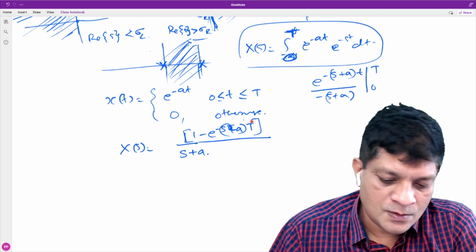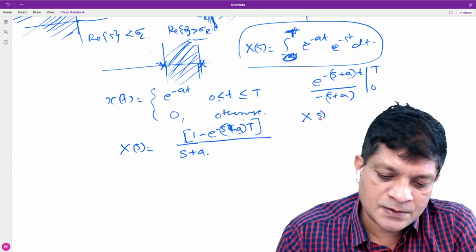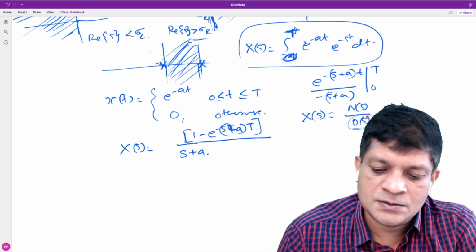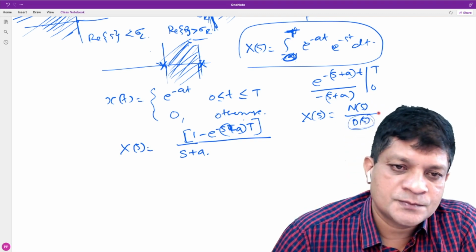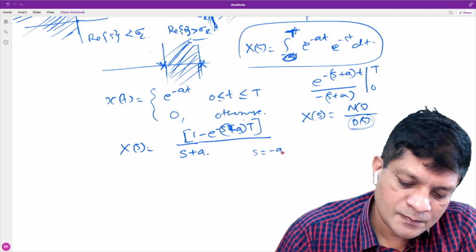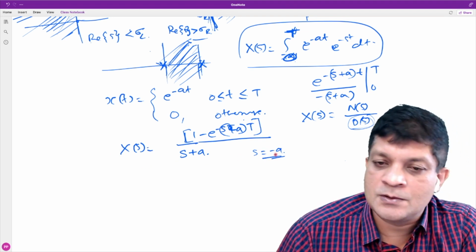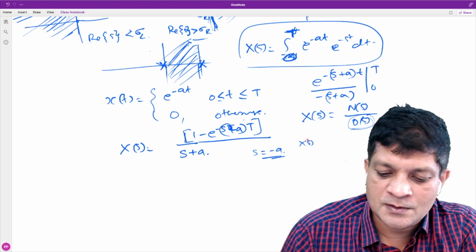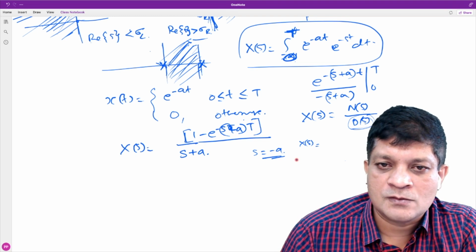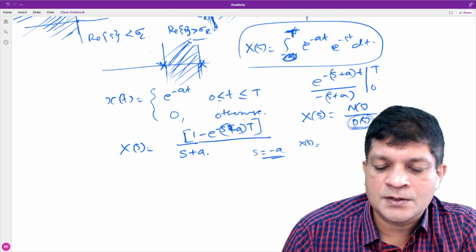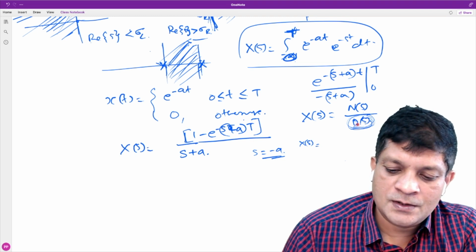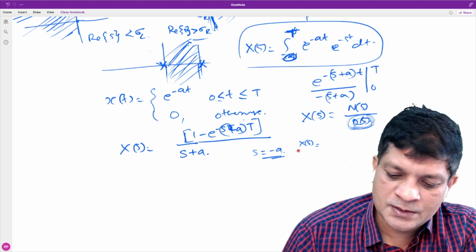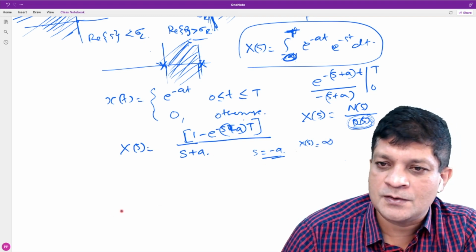What is a pole? If we consider a rational system function, write it as a ratio of two polynomials, then roots of this denominator are called the poles. Okay. Is it a pole? What will happen at s equals minus a? If it is a pole, then X of s must be? It is a root of the denominator polynomial. Root means if you put that value, the denominator will be 0, isn't it? So X of s will be infinite at a pole.